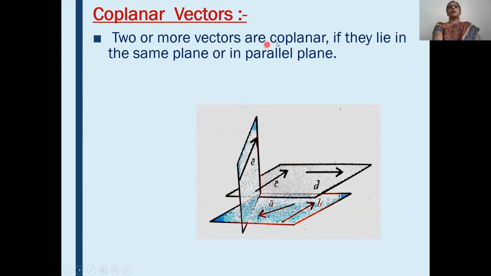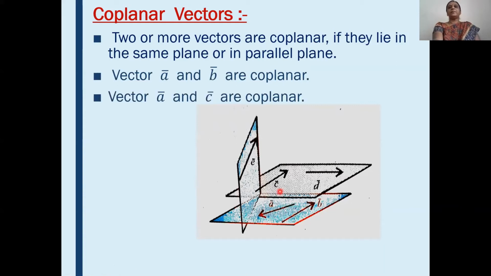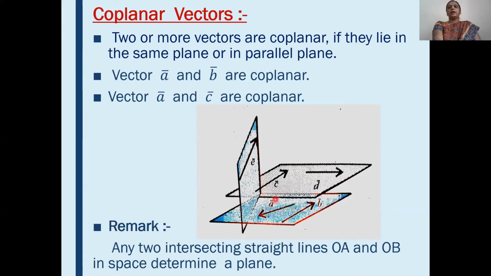Two or more vectors are coplanar if they lie in the same plane or in a parallel plane. See here in the diagram. Here A bar and B bar are in the same plane. Therefore they are coplanar. Again see here A bar and C bar. They are coplanar because their planes are parallel to each other. And see that this A bar and E bar, these two planes are not parallel. Therefore, A bar and E bar are not coplanar vectors.